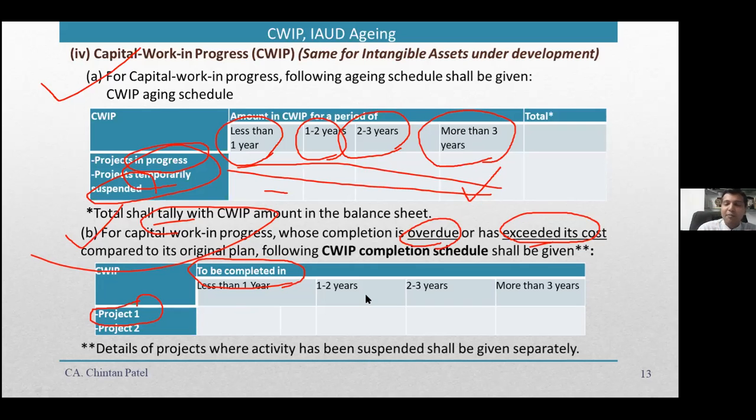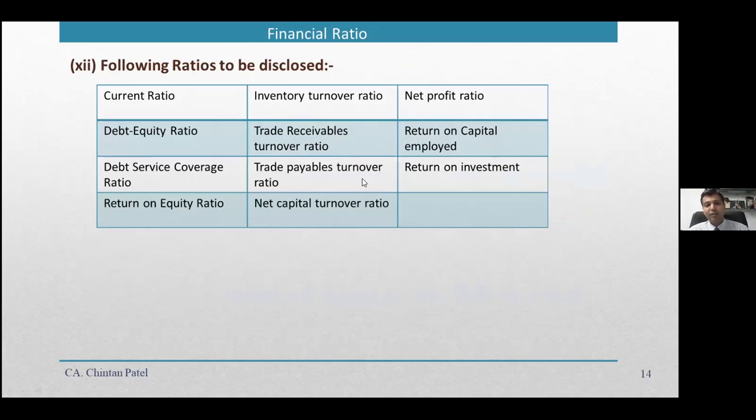The whole balance sheet will be much cleaner, because a lot of things which have been hidden for years and years together will all be in the face of the balance sheet, and then there will be a lot of responsibility on the management. The management will see, everybody will see what is lying therein. So it will really help to clean up the whole balance sheet. Now, coming to the next point, on the ratios. I have taken all these things together as part of increasing transparency, and there are 11 financial ratios which need to be provided.